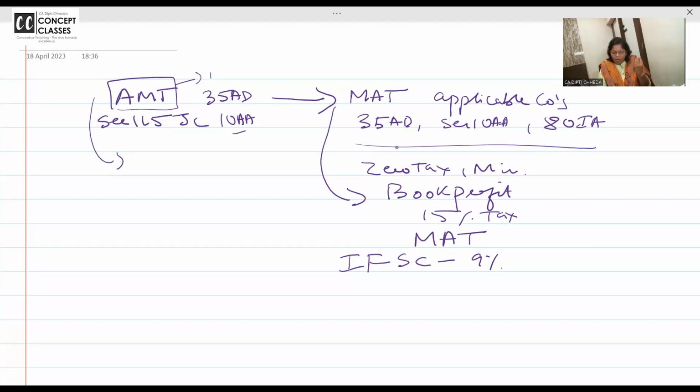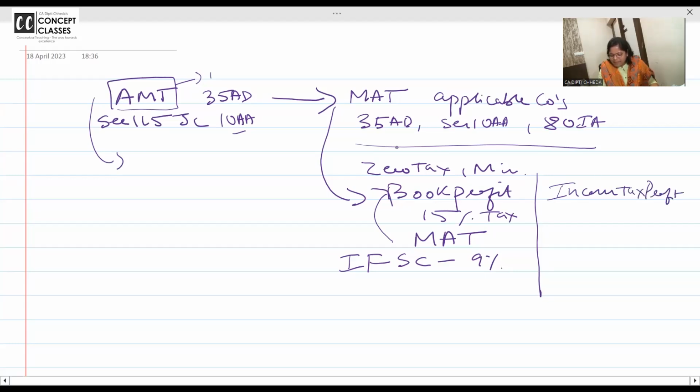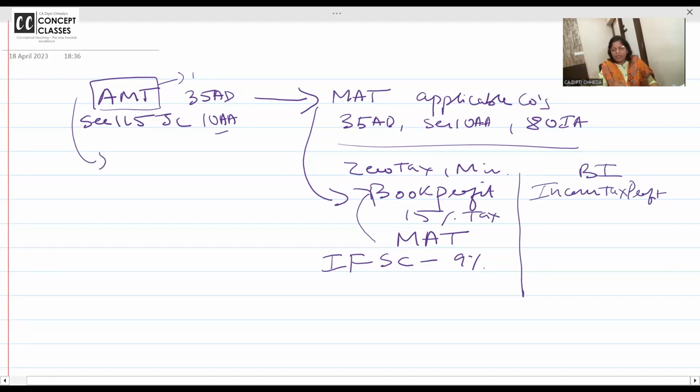So government is saying on your book profit, minimum 15% tax you should pay in the form of MAT, and on your income tax profit. You all know what is income tax profit, what you have studied in the business income head. Net profit as per P&L account, add and less. Like that, whatever income you have earned normally, on that pay 30% tax. This is your normal tax.